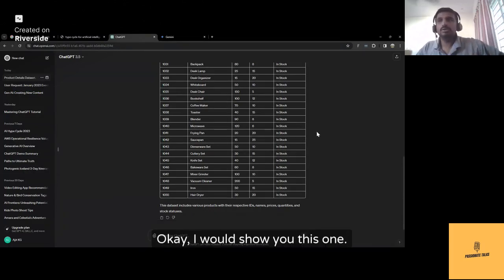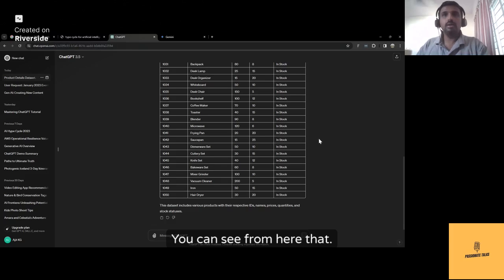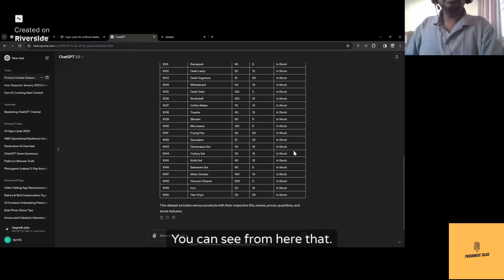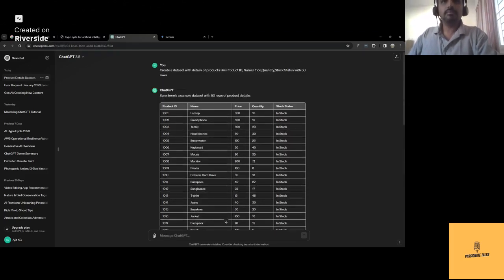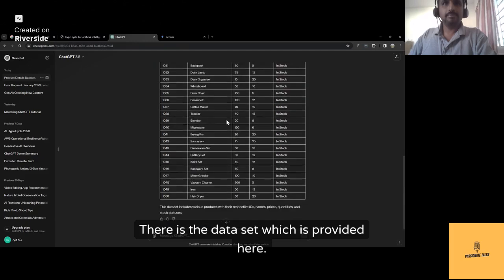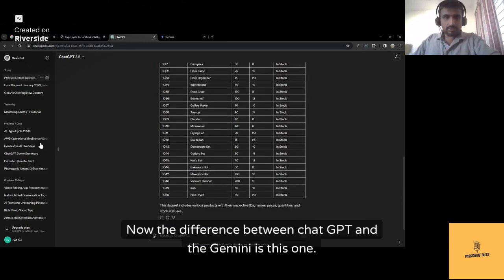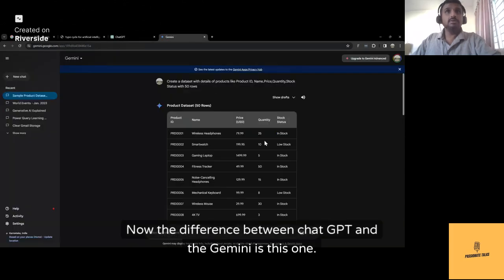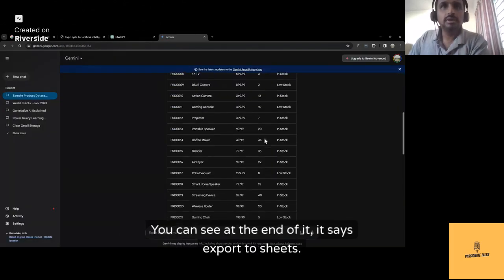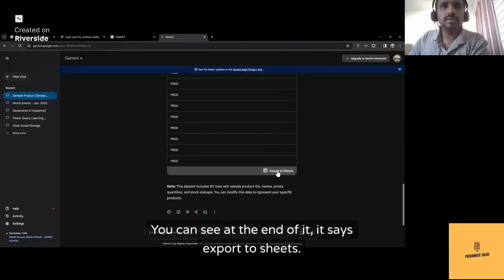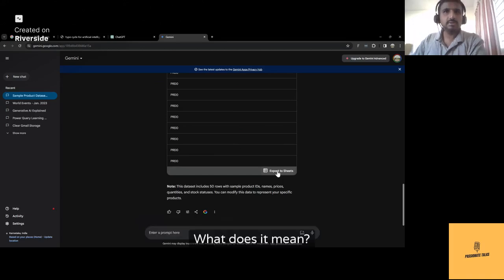Okay, I would show you this one. You can see from here that there is the data set which is provided here. Now, the difference between ChatGPT and the Gemini is this one. You can see at the end of it, it says export to sheets.